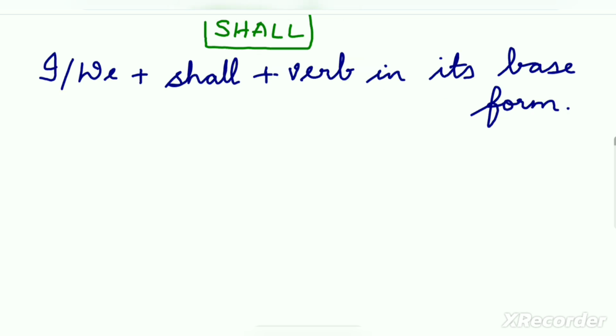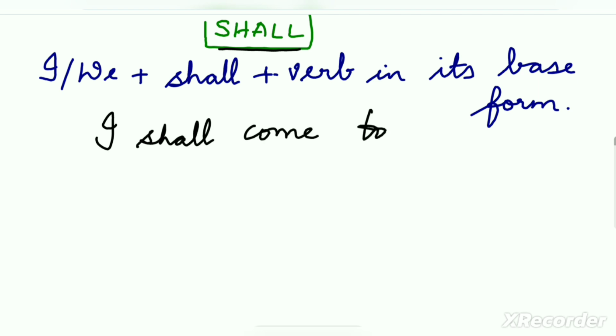Now, there is another helping verb called shall. Traditionally, shall is used with I and we in simple future tense. For example, the structure is I, we plus shall plus verb in its base form. Like I shall come tomorrow.